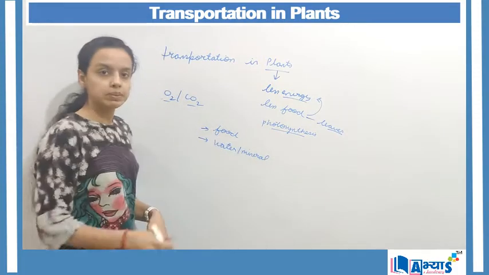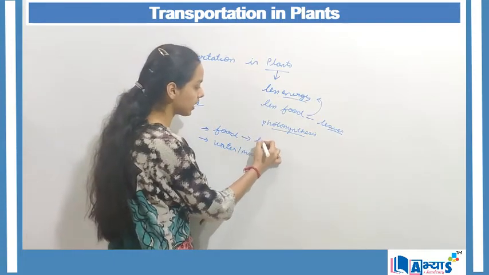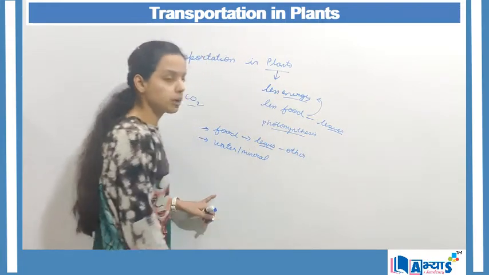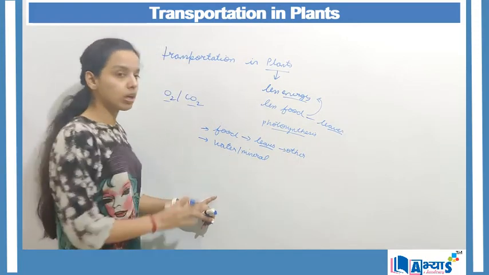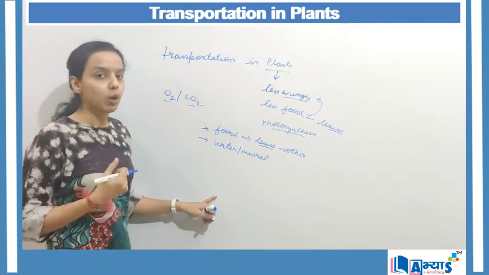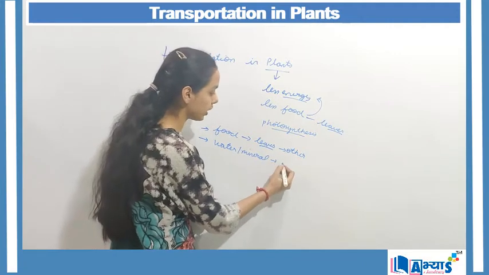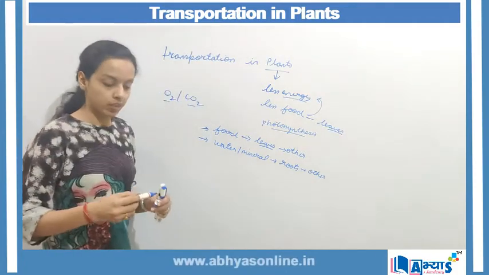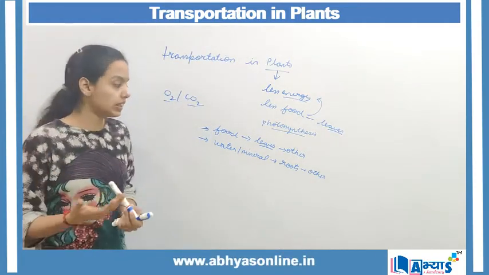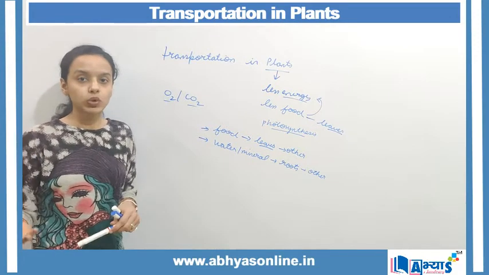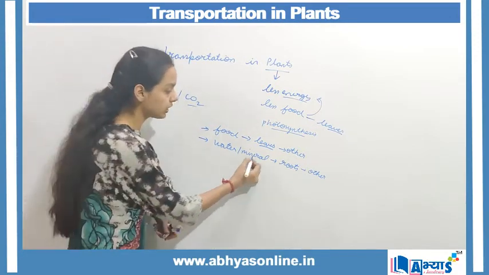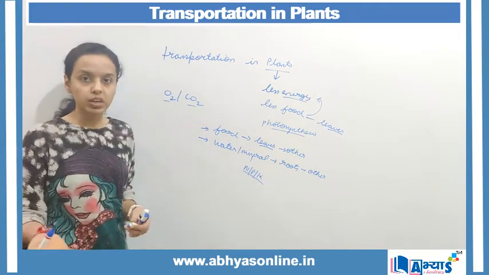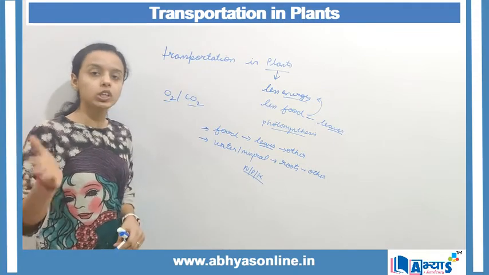Now as you know, food is being prepared in the leaves. So in this case the transport system is from the leaves to the other parts of the body. In the second case, when we talk about water and minerals, it is basically absorbed from the soil. Hence it is the transportation from the roots to the other parts of the plant body. Now when we talk about the minerals, these are basically the compounds that are present in the soil, for example, nitrogen, phosphorus and potassium.